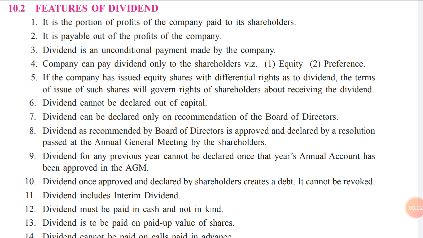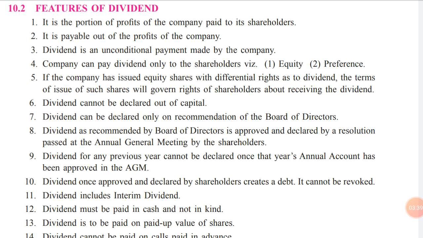So what does unconditional payment mean? There is no condition that irrespective of the profit, irrespective of the size of the profit, the company has to make the payment. No, it is not like that. Okay, so if there is no profit, the company still has to pay dividend, there is nothing like that. It is not so. So dividend is an unconditional payment. It totally lies on the management of the company whether they want to pay or not. And if there is a profit, then obviously they have to make that payment in the form of dividend.